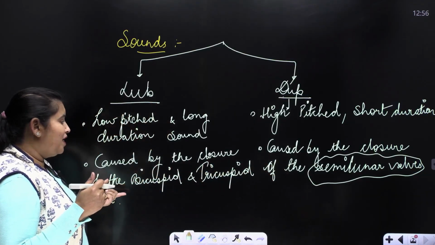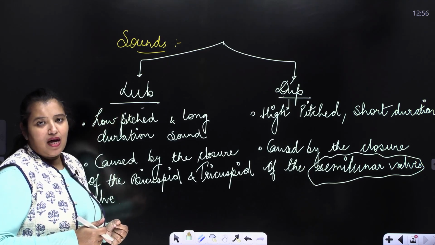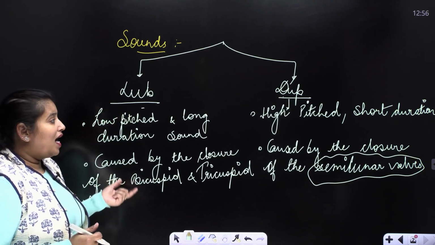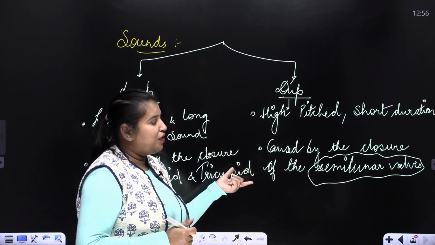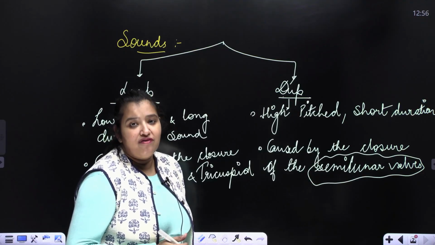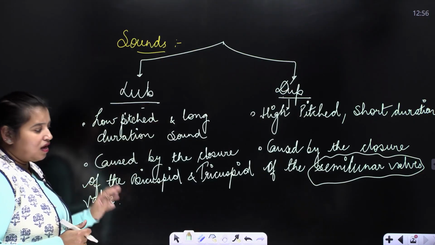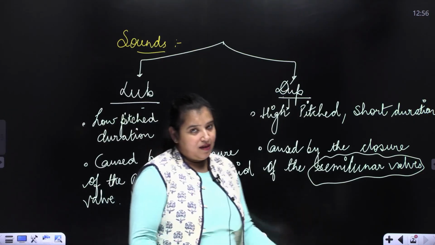So the bicuspid and tricuspid valves close to create the first sound, which is lub, of longer duration. And the second is the dub, which is a short duration sound caused by the closure of the semi-lunar valves, all right? So these are the sounds of the heart, and the sound of the heart is never dhak dhak.